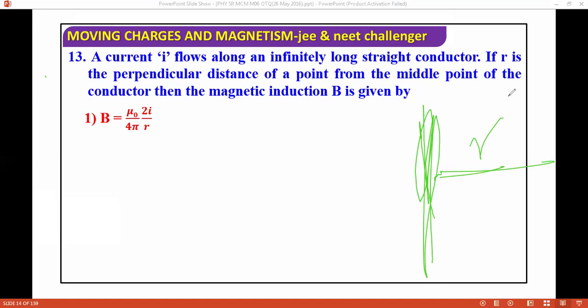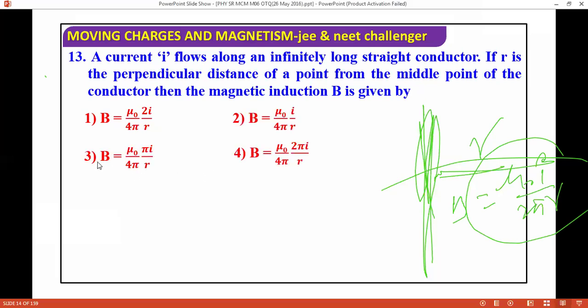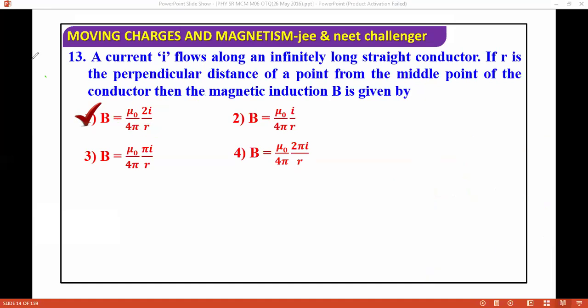If you apply the Ampere circuit law, what will come? If the point is outside, it will come as mu not I by 2 pi r. So you have options, and the correct answer will be the first one. If you solve, the first option is the same relation, mu not I by 2 pi r. This is the correct answer, so you go with this option. Next, we are moving to the next question.